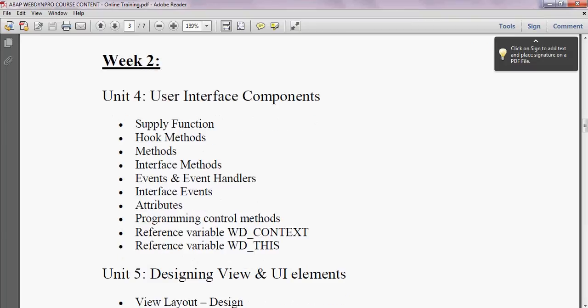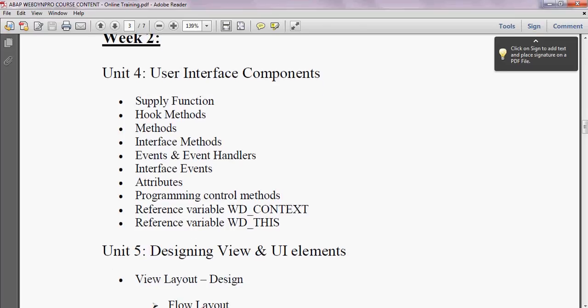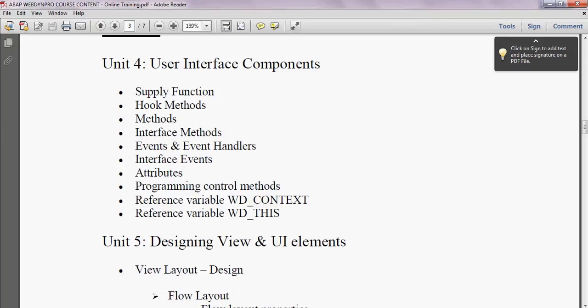Now we start with week 2, user interface components. We have supply function and hook methods. What are the hook methods and interface methods? What is the difference between methods and interface methods? What are events and event handlers, and interface events? These will be covered in unit 4.